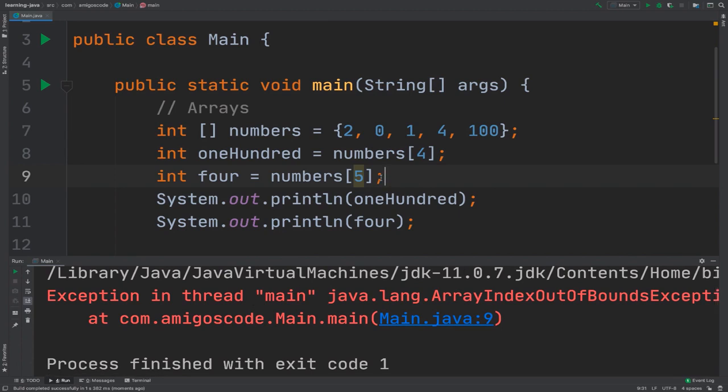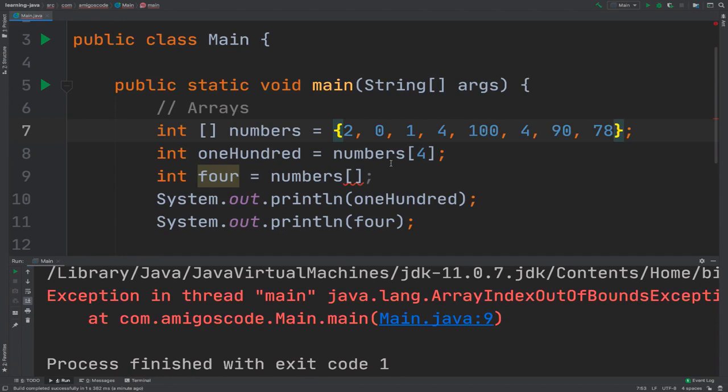So just be sure that whenever you're trying to access an index from an array, it is within the actual range inside of the array. Now here I can simply say 4, and let's say that, just for the sake of it, you want to grab the last index. So let's say you got 4 here, and then you have 90, and then you have